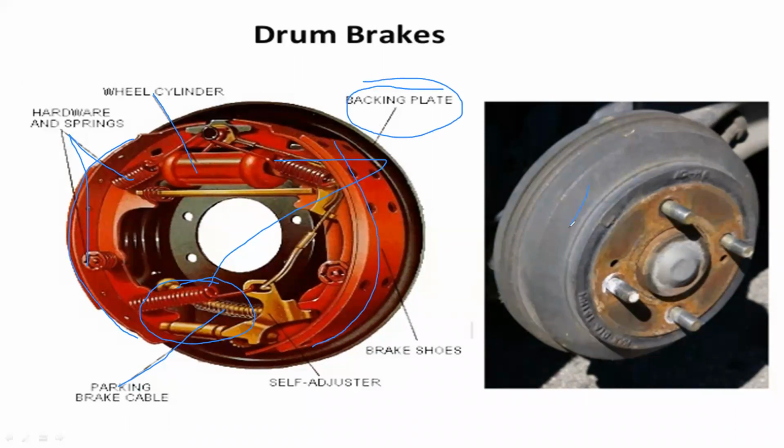This drum is placed on this side. These are the constructional details.